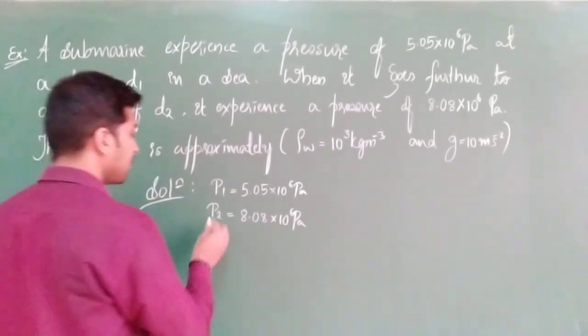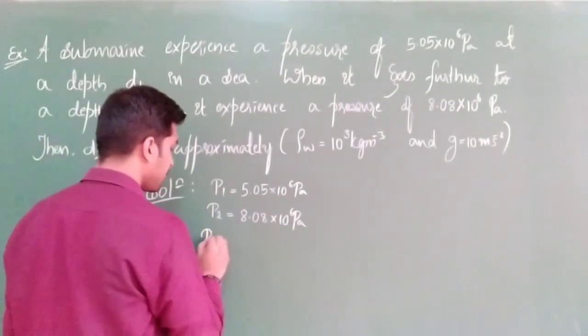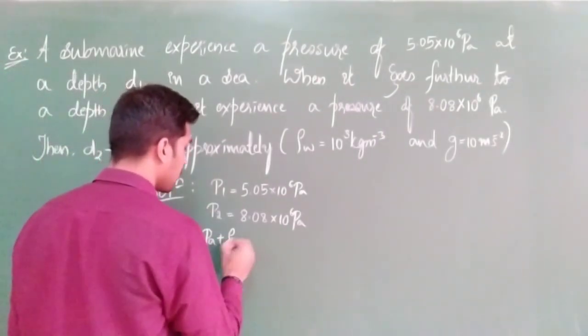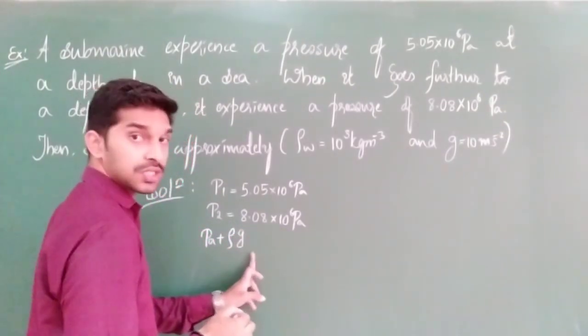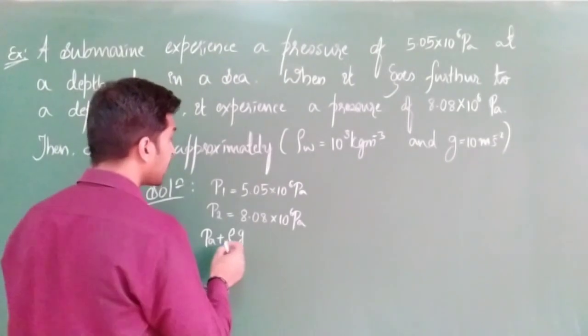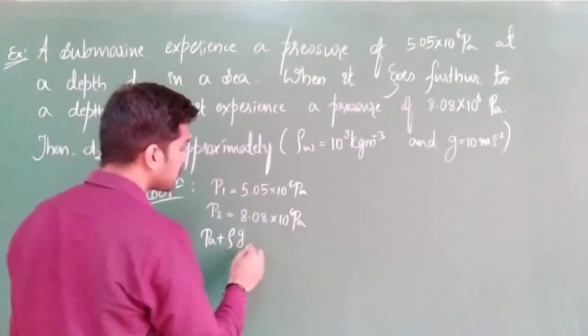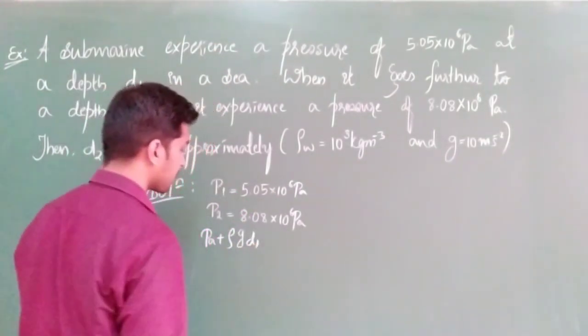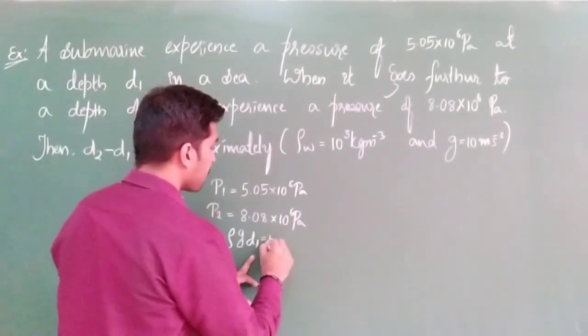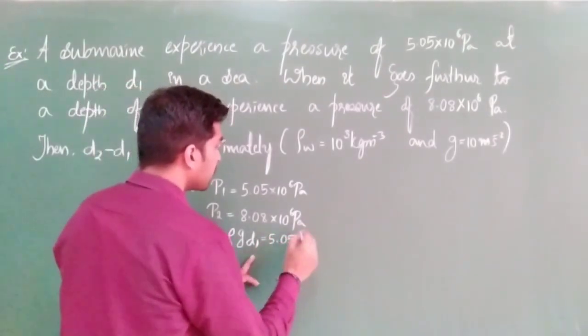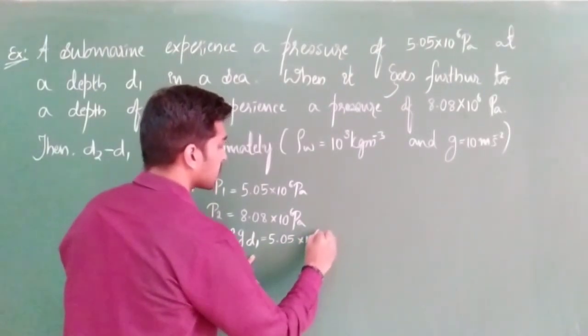So I will treat P1 as PA plus rho g. We have the habit of writing rho g h, but here they have given a depth of D1, that's why I will specify rho g D1. So PA plus rho g D1 is equal to 5.05 into 10 to the power of 6 Pascal.